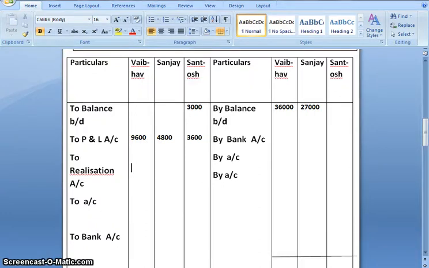To realization account, the amount would be 10,560 of Vaibhav, 5,280 of Sanjay, 3,960 of Santosh.